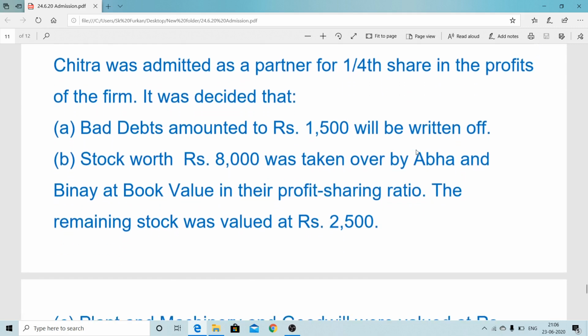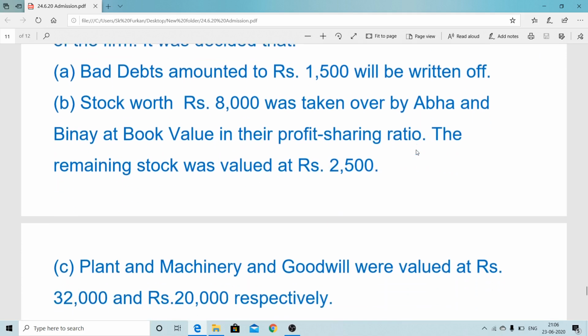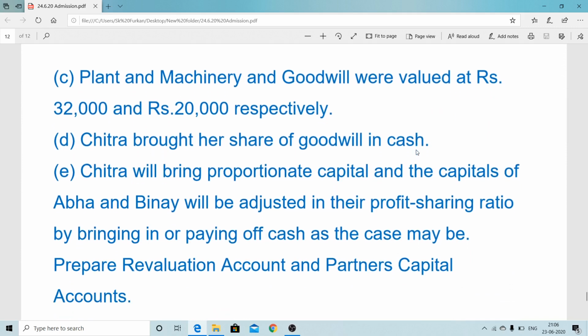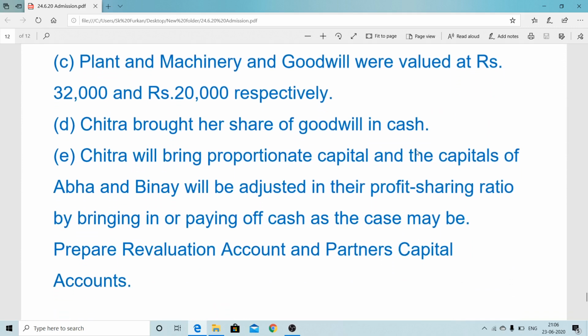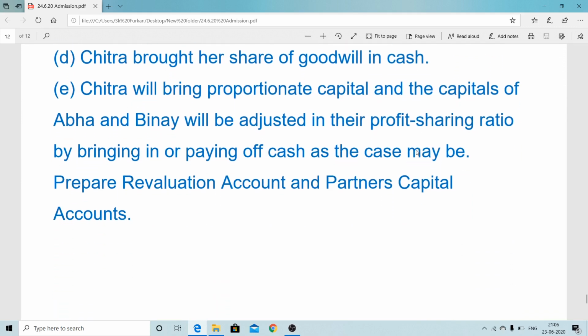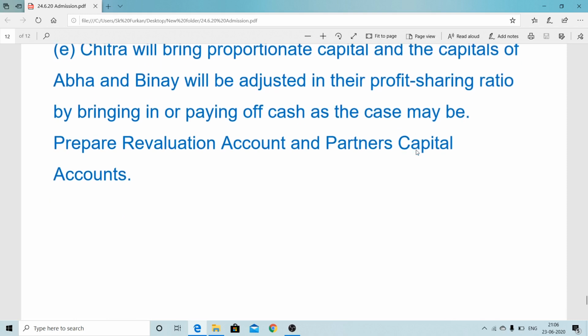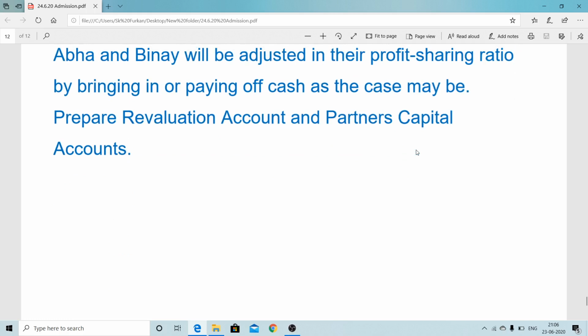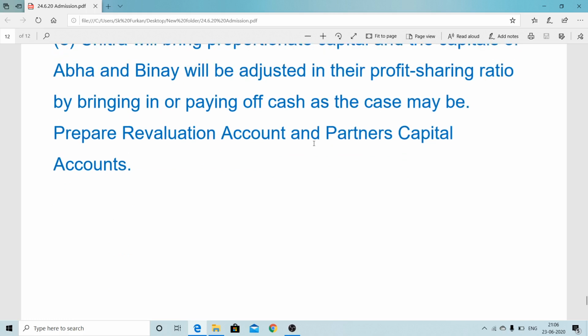After getting the new partner's capital, the same way we will do this sum, which I already showed, on how the old partners want to change their capital on the basis of the profit sharing ratio. So let's have all of you try, and find out the old partners' capital as well as the new partner's capital. Here the instruction is only the revaluation account and partners' capital accounts with all workings.